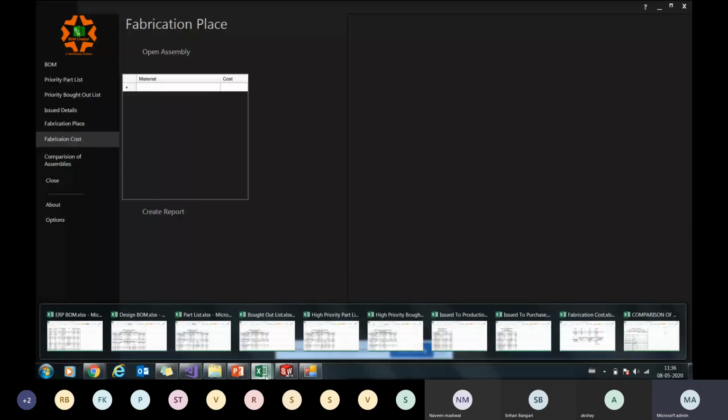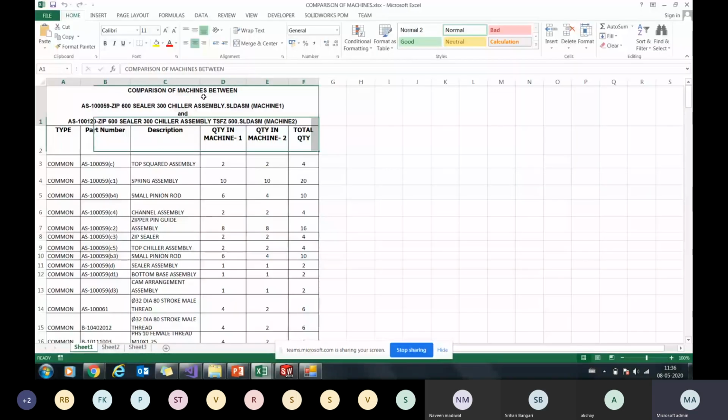When I say comparison, say I compared these two machines here, and these are the listing of the common parts. A part number is common in these two machines. The quantity in machine 1 is 2, the quantity in machine 2 is 2, the total quantity is 4. So now I can pass on this list along with drawings and release the common parts drawing only once, and it's very clear to production or the concerned department how many parts they need to manufacture and what the respective quantities are which are required to be assembled in my respective machines.